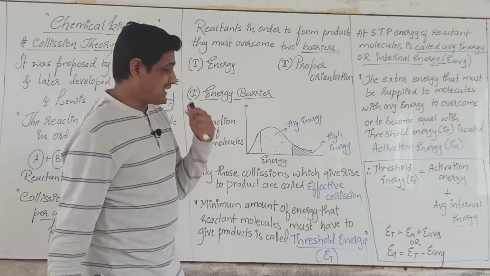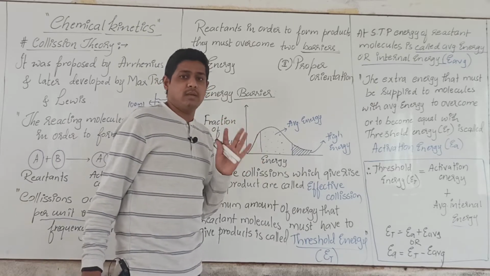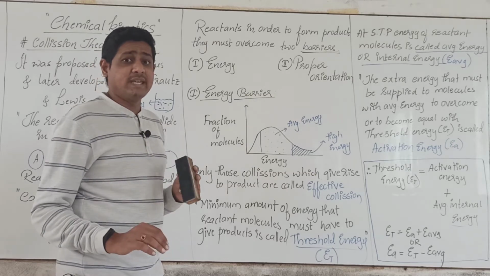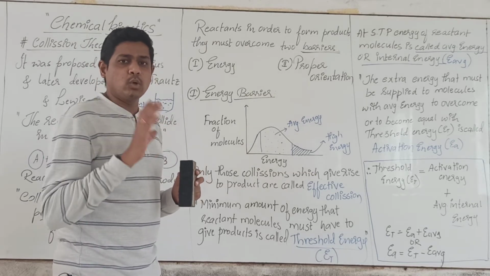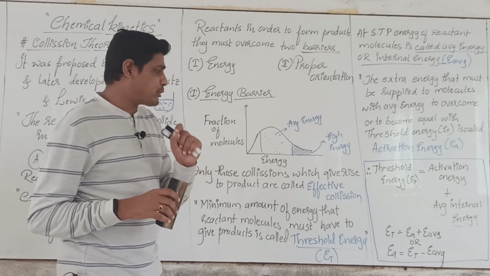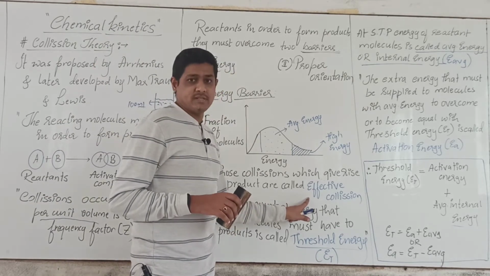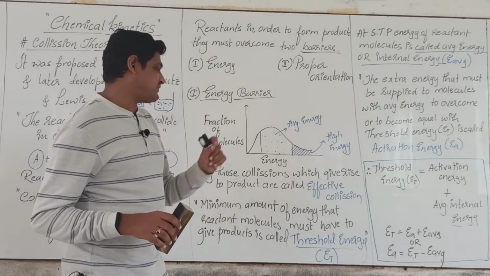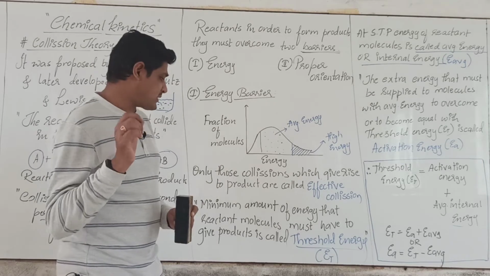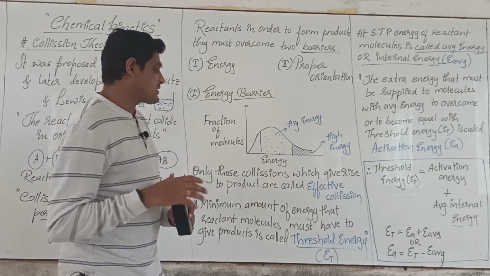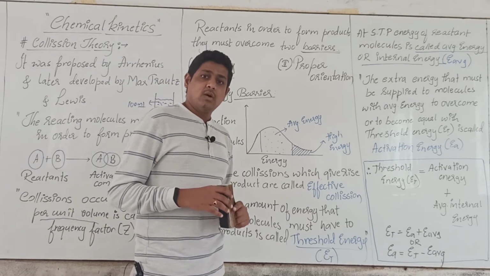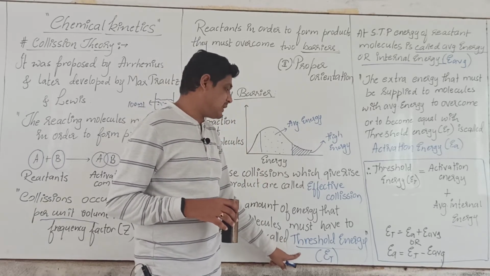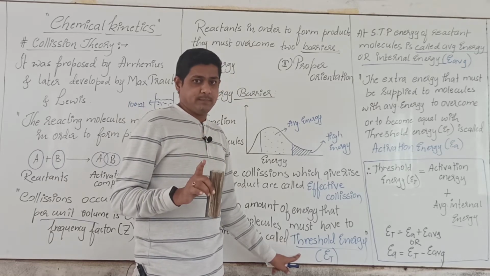So I'll repeat: not all the collisions happening in a reaction mixture will give you product. Only those collisions which are giving you product are called effective collisions. Then, the minimum amount of energy that the reactant molecules must have in order to give you product is called the threshold energy. If the reactant molecules do not have energy equal to the threshold energy, they will not give rise to product.